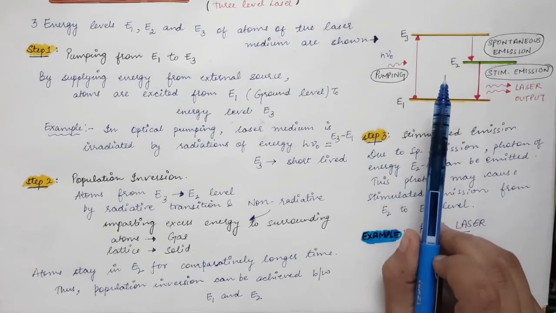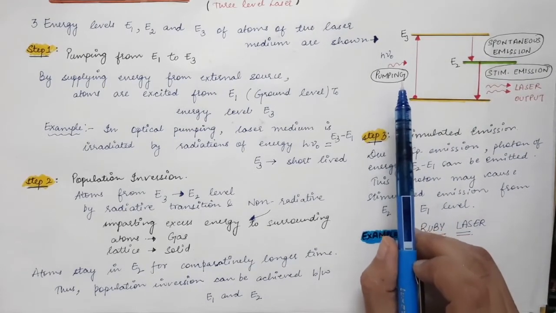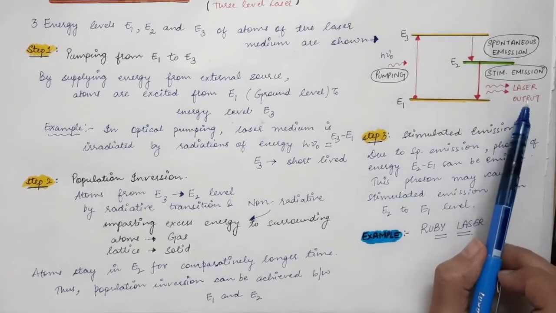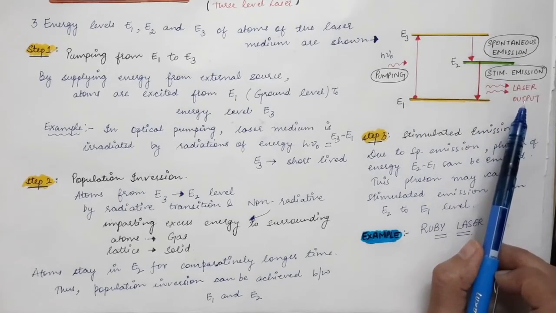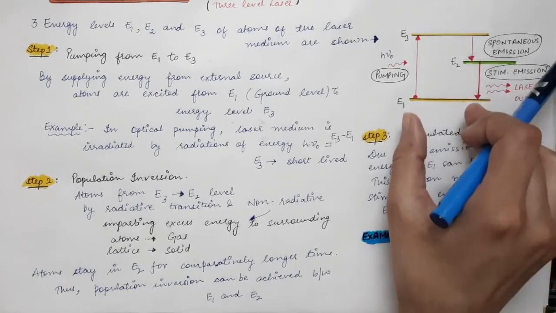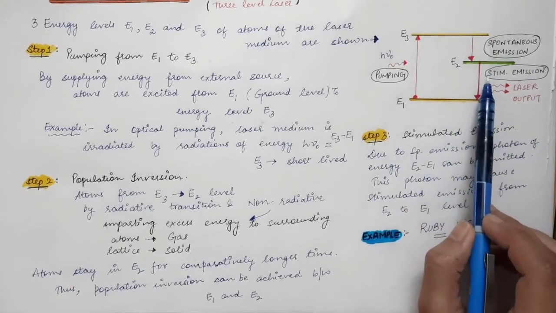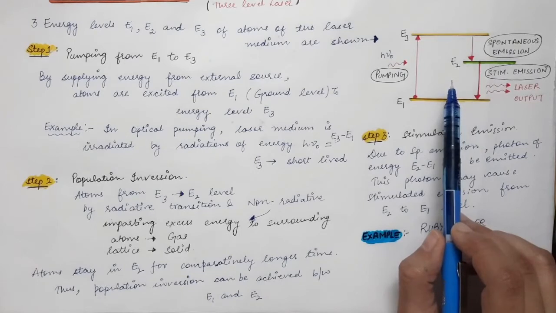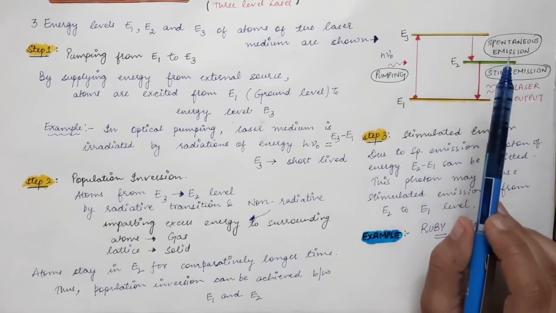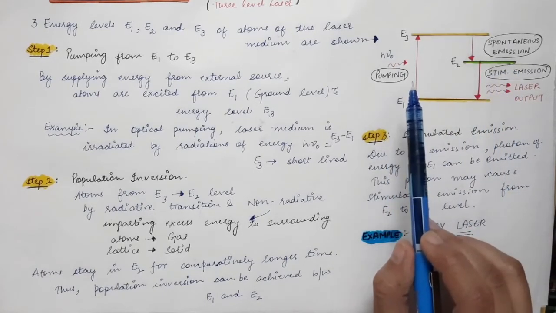So in the case of a 3-level laser, the pumping power required is very high because most of the atoms are in the ground state and there are a large number of atoms present in the medium. At least half of the atoms must be excited to the higher state, and hence the pumping power required is very high.